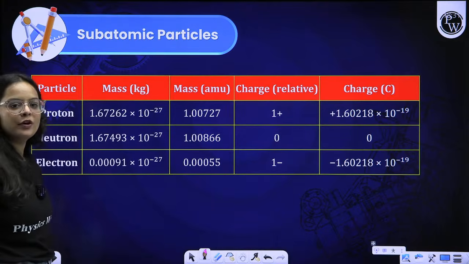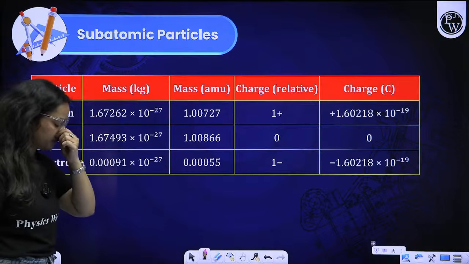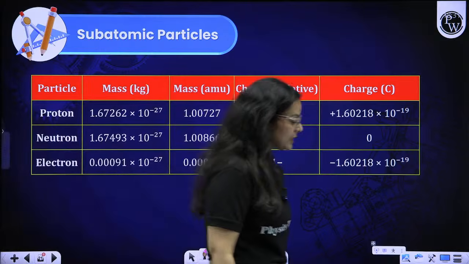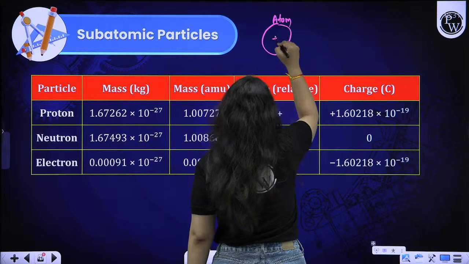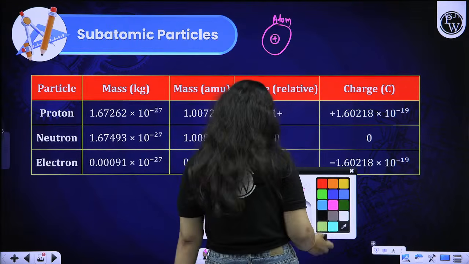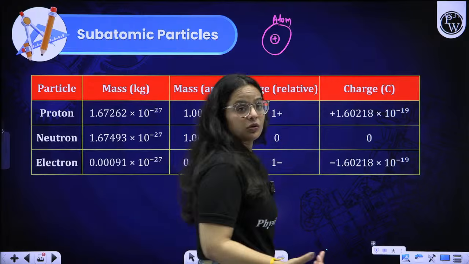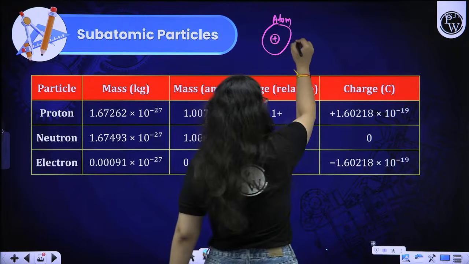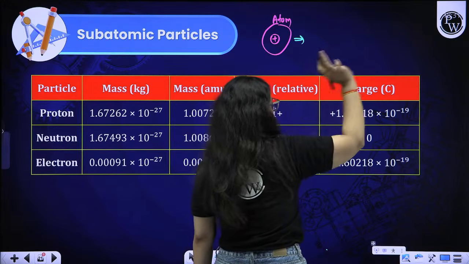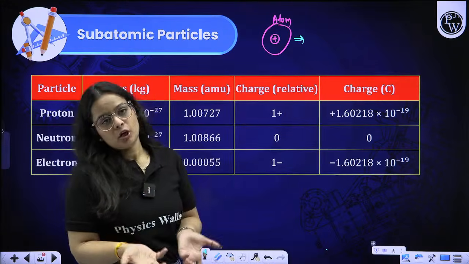Okay. So then moving on to the next very important portion. We do know about atom. A rough structure of atom is like this. Furthermore, we will discuss the structure in the next chapter, that is structure of atom. Right now, the main thing that all of you need to know about atom is the subatomic particles.